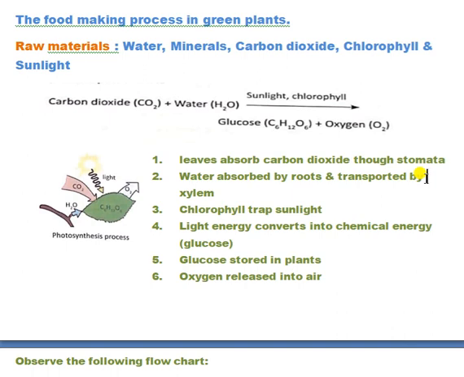Third step, chlorophyll traps sunlight. Chlorophyll has the quality to trap sunlight. Without sunlight, the leaves can't prepare their own food. Light energy converts into chemical energy, meaning glucose. The sunlight is in the form of light energy, thereafter it converts into chemical energy. It means it converts into glucose. Glucose is stored in plants. Oxygen is released into air. After preparing the glucose, the plants also release oxygen that we use as an inhaled gas.